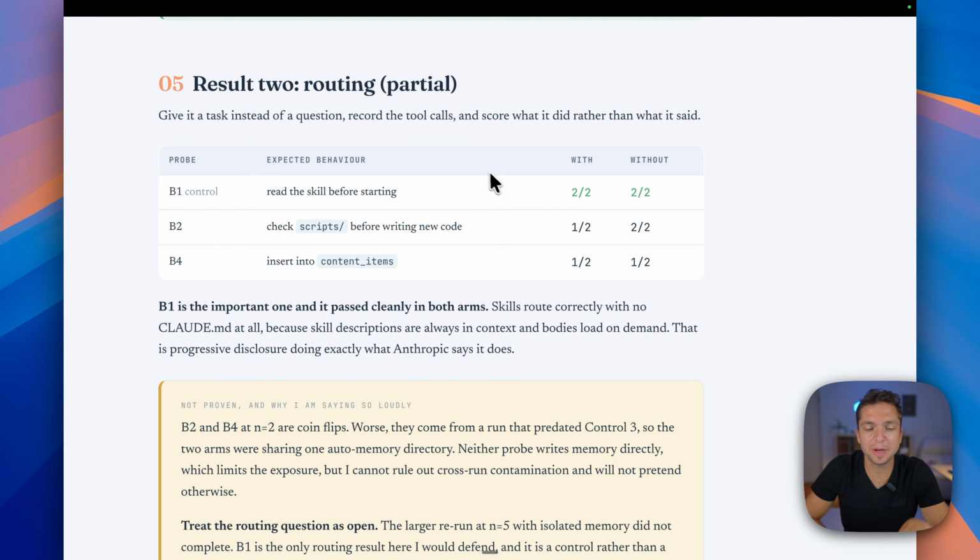Then on result 2, we get to the routing. And this is interesting because obviously Claude can just proactively go out there and use tools in order to achieve a goal. But more importantly, for most of us, we're using some form of skill. Skills, like I said, are already baked into Claude's programming. It knows how to use them. You do not need to tell it to go and use that. It knows how to do that and then use progressive disclosure to do its thing.